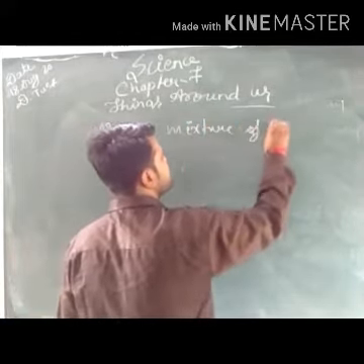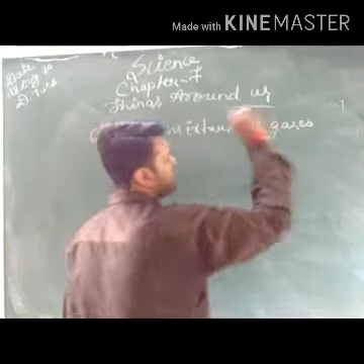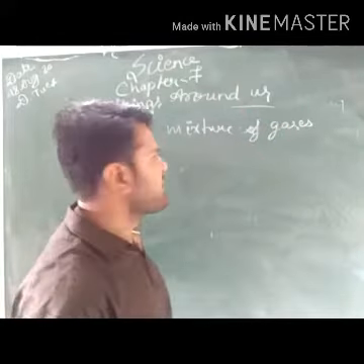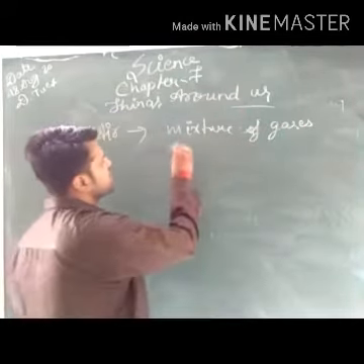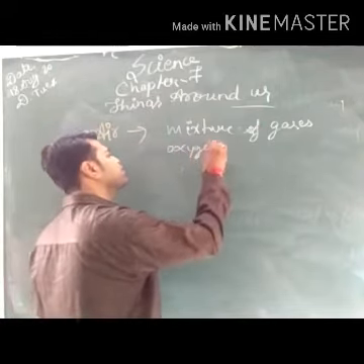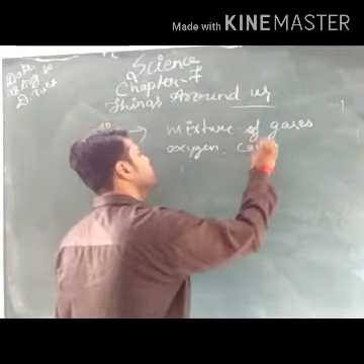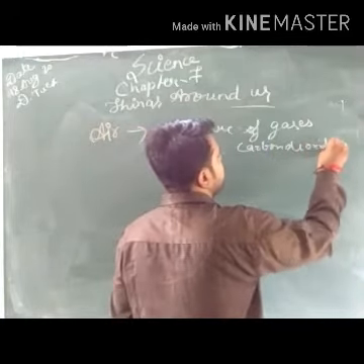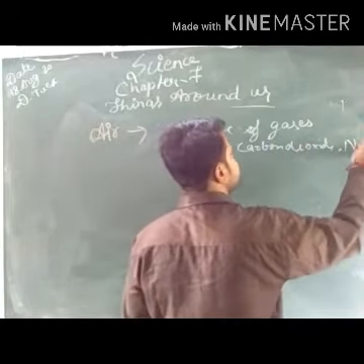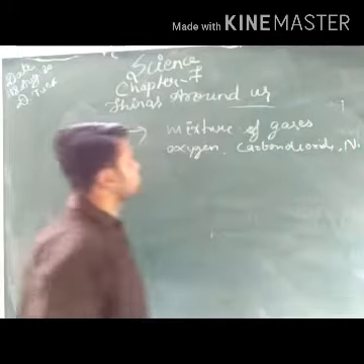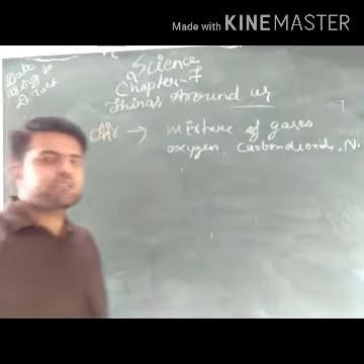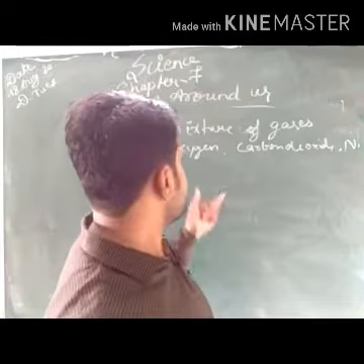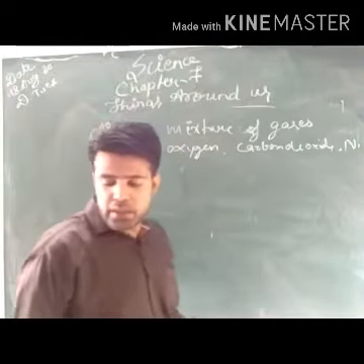A mixture of gases is known as air. In our environment, various types of gases are present, like oxygen, carbon dioxide, nitrogen. These are some of the gases present in our environment. So what is air? Air is a mixture of gases. Various types of gases are present in our environment.